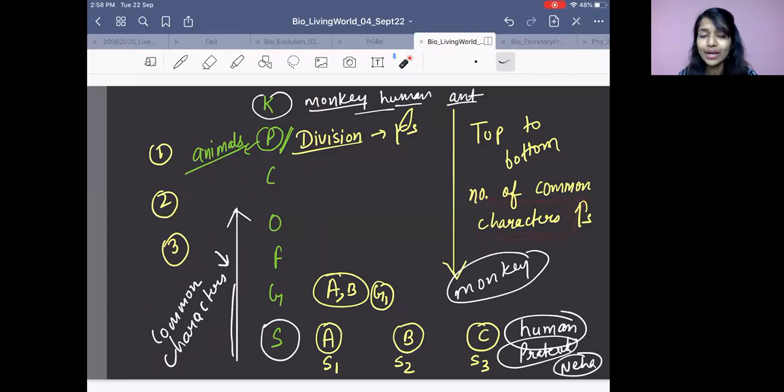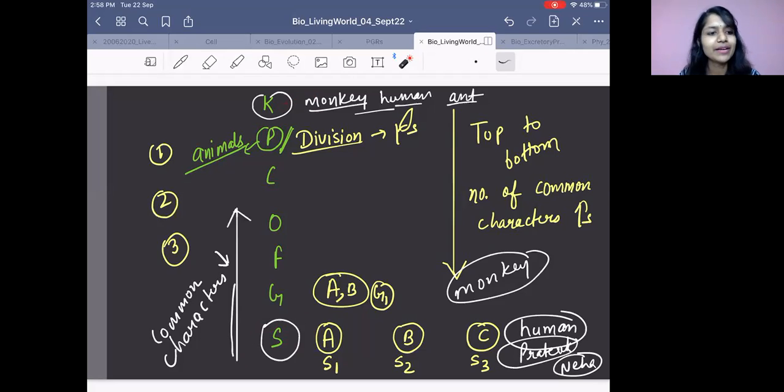Because in the animal kingdom, we keep everything: ant, monkey, gorilla, human beings, lizard, you name it. Every organism, every animal is kept in the animal kingdom. So obviously the number of common characters is less as compared to species, because in species, human being is one species, so obviously we share more characters, right?